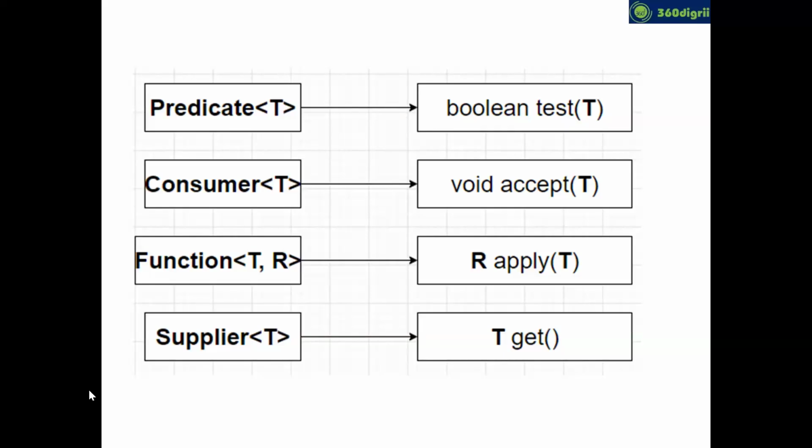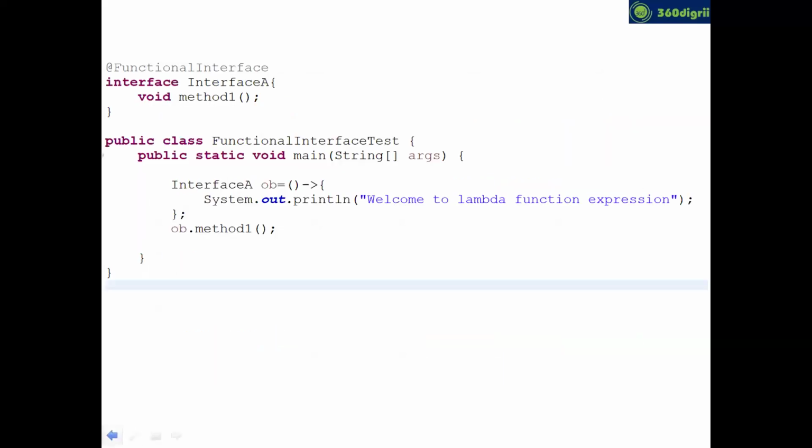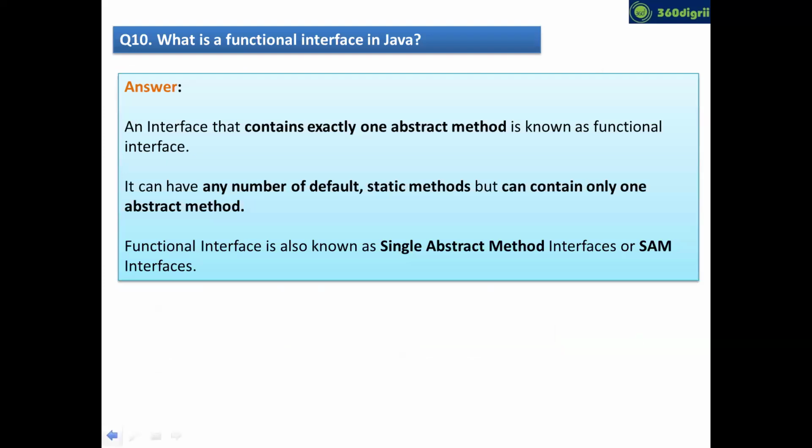Now let's jump to the definition. Now read the definition, and now we can understand it again. I think we have already seen the definition. So a functional interface is an interface which has a single abstract method, right?